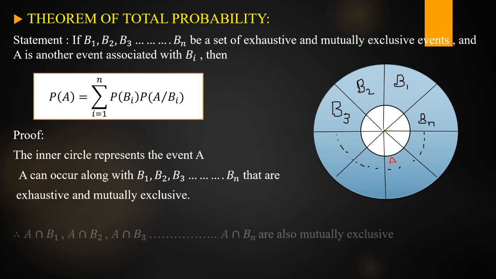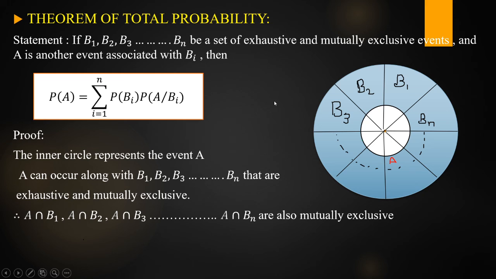Using that condition we can write A intersection B1, A intersection B2, A intersection B3, and so on, A intersection Bn are also mutually exclusive. Why do we take this condition? To apply the third axiom of probability when we take the P of A. All of you got this, ma'am?